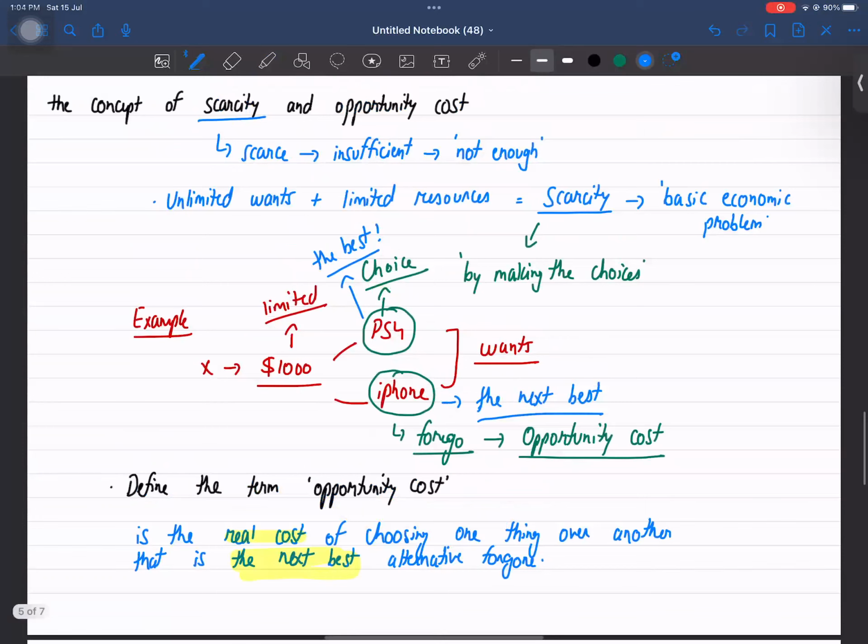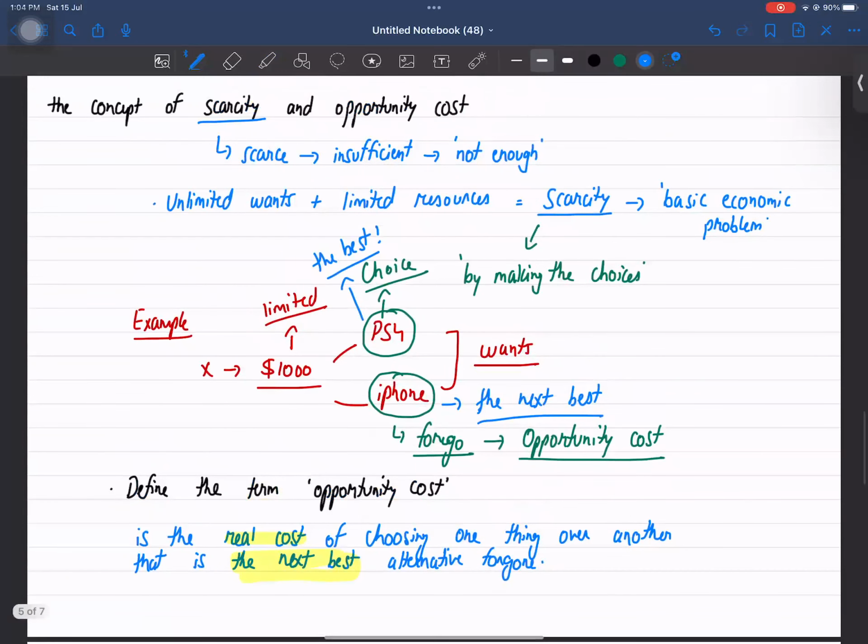And we are done with the opportunity cost and the concept of scarcity. Scarcity is the basic economic problem. We have unlimited wants, and against the unlimited wants, we have limited resources. So we need to resolve this problem, but this is the basic economic problem which cannot be resolved. So we can temporarily solve it by making the choices. And then we discuss an example of an individual X, and we discuss the concept of opportunity cost.